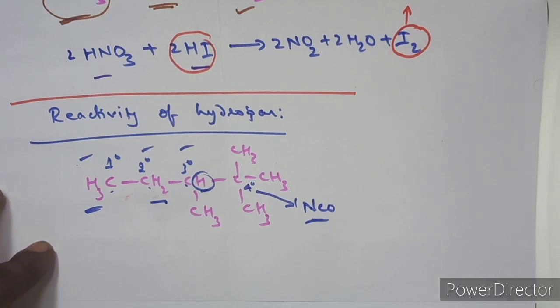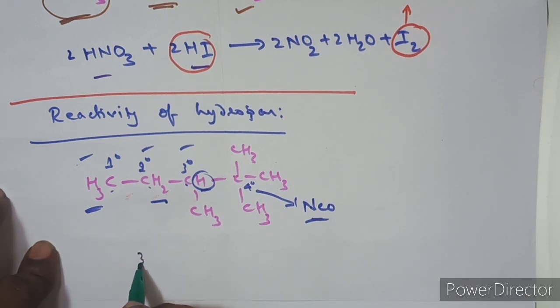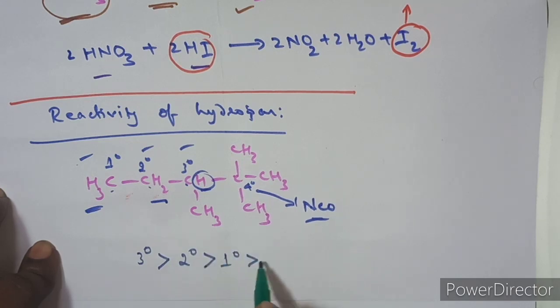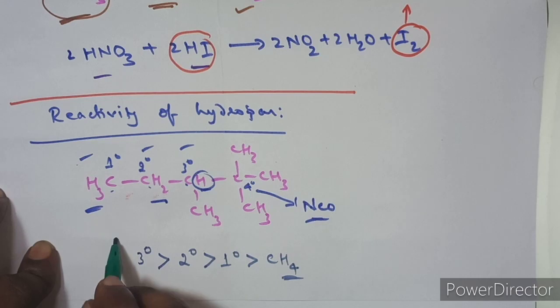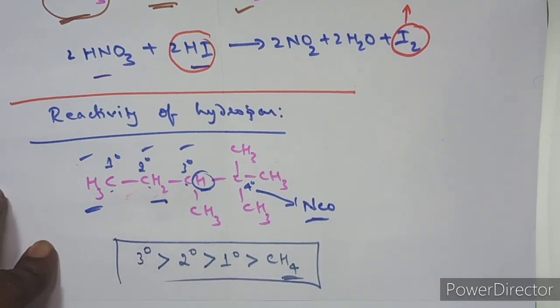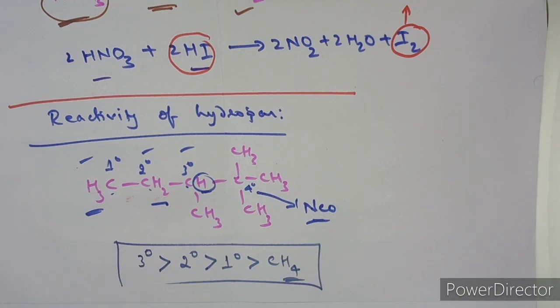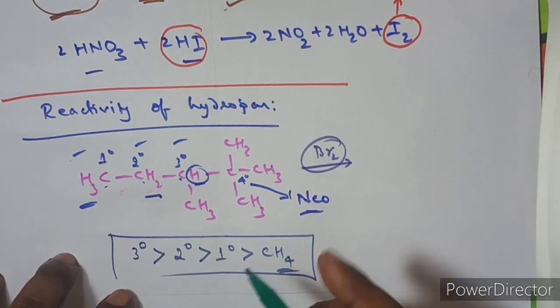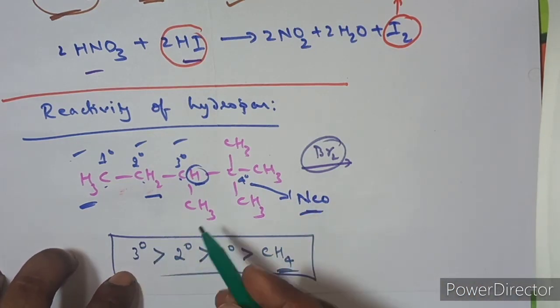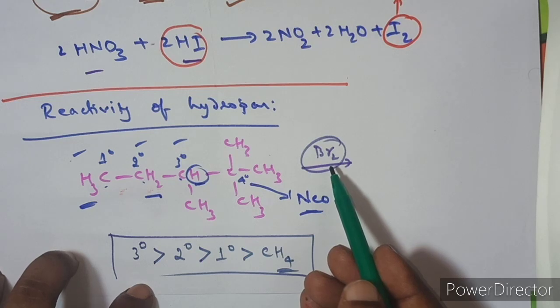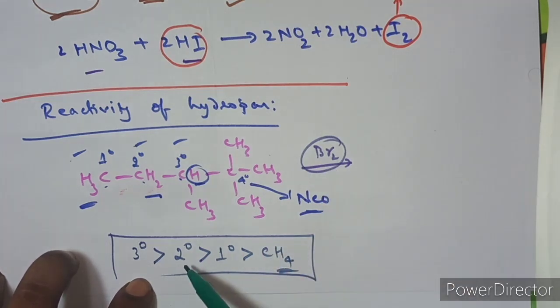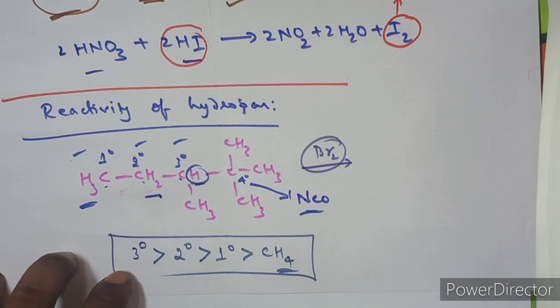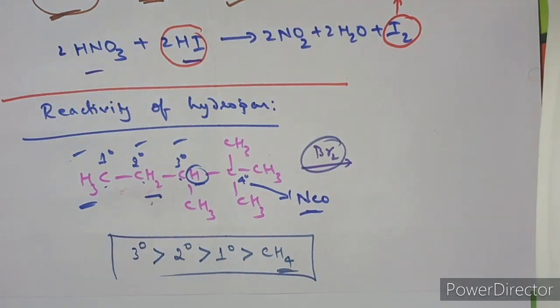Now let us see the reactivity order of these hydrogens towards a given halogen. So remember, tertiary hydrogen is more reactive than secondary hydrogen, then primary hydrogen, and then the hydrogen on methane. So this is the order of reactivity of the hydrogens towards a given halogen. It means that if you add a halogen to this, suppose if you add bromine to this, the more reactive hydrogen will react readily with the available halogen reagent. So if the tertiary is not there, then secondary reactivity is somewhat more, then primary reactivity, like that we can write the order of reactivity of the hydrogens towards a given halogen.